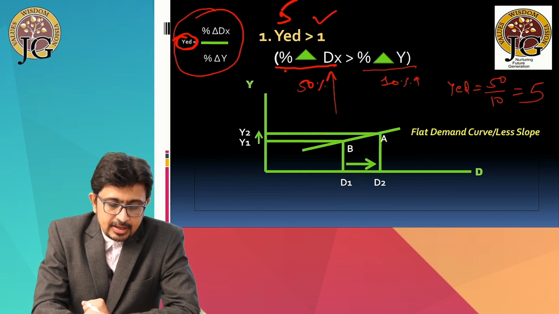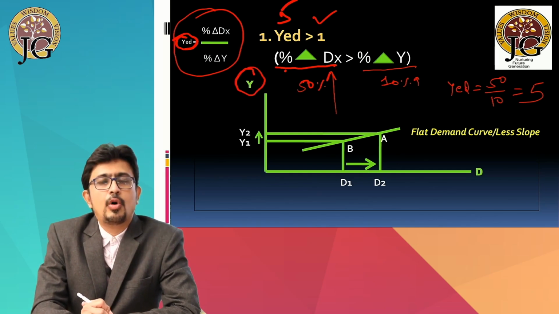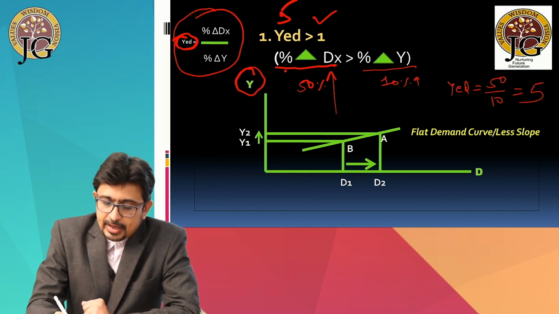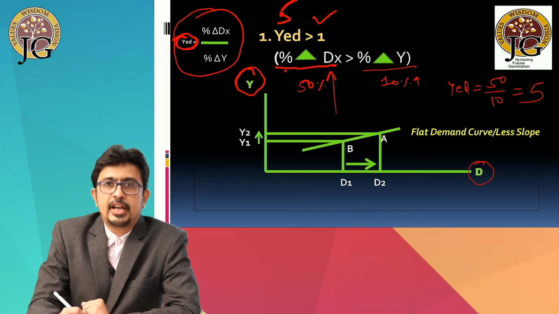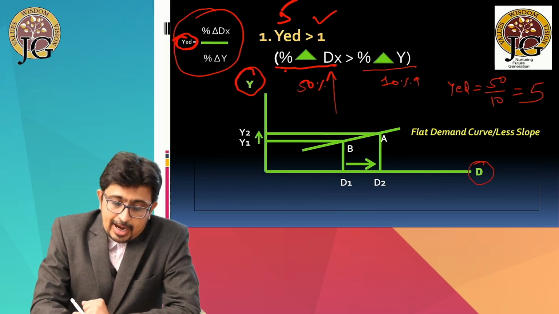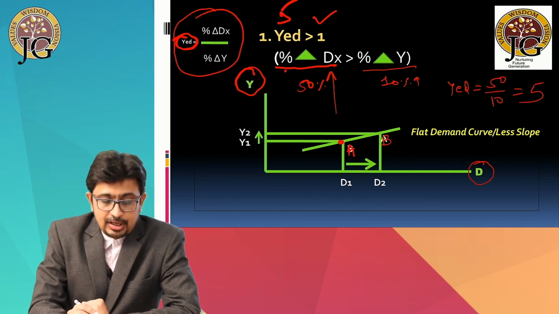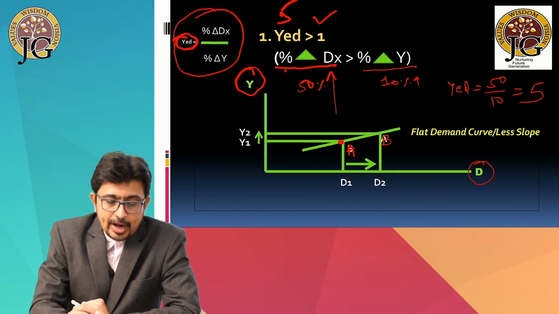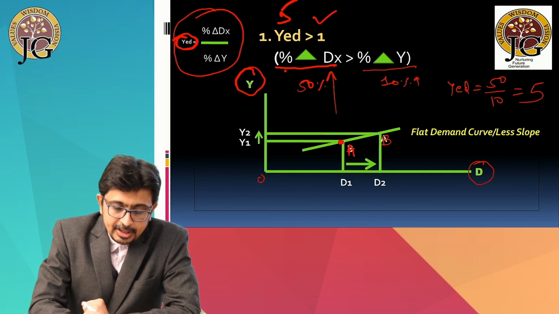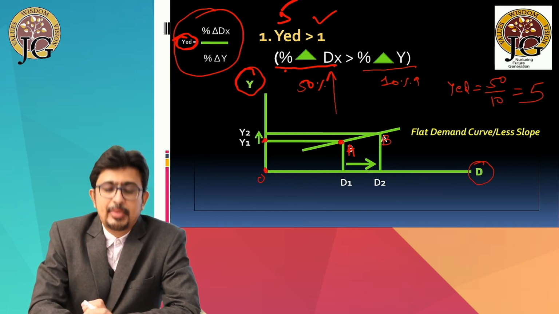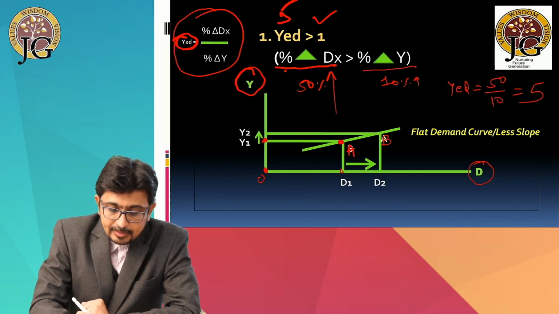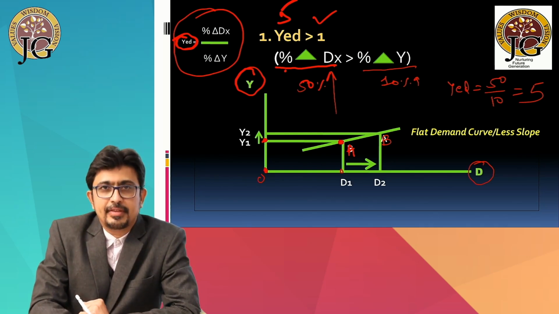We have taken the consumer's income on the y-axis, we have taken demand for good X on the x-axis, and let us make this A and let us make this B. A is my original income demand combination. So what I am trying to show is that in the beginning the income was OY1, and when the income is OY1, at that time the demand is OD1.